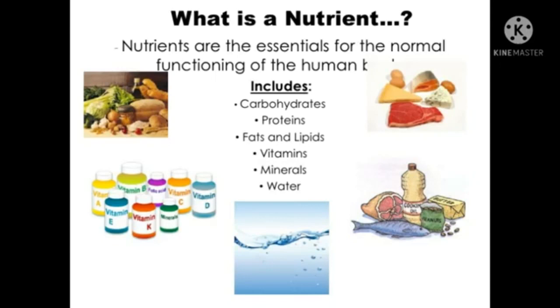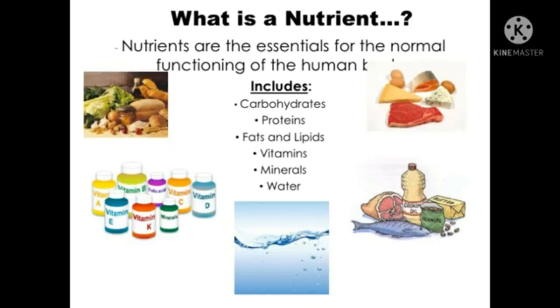Can you define nutrients? Yes, nutrients are substances that provide nourishment needed for growth and maintenance of our body. Nourishment means substances that help our body to grow. Nutrients are essential for the normal functioning of the human body.